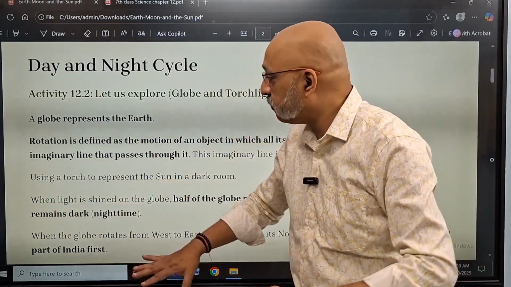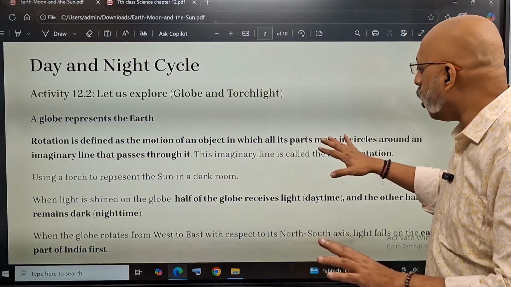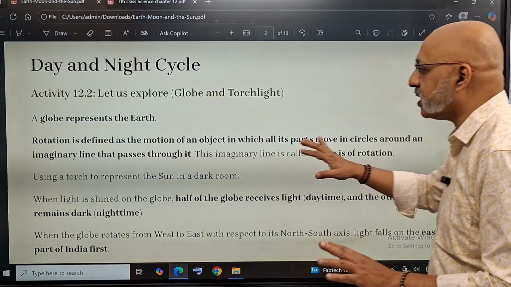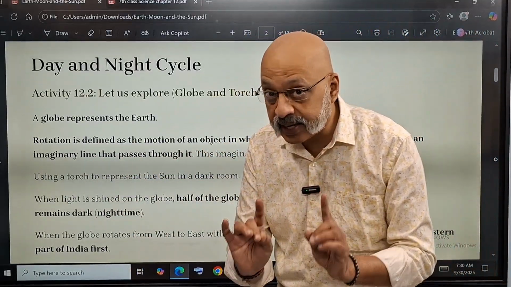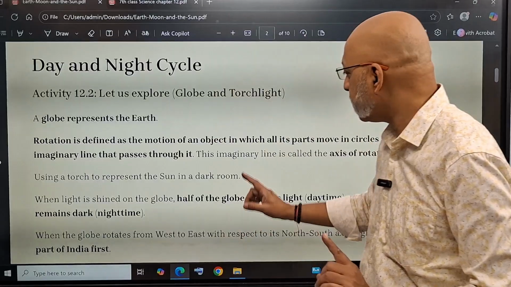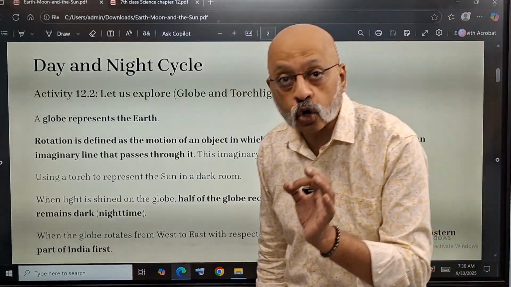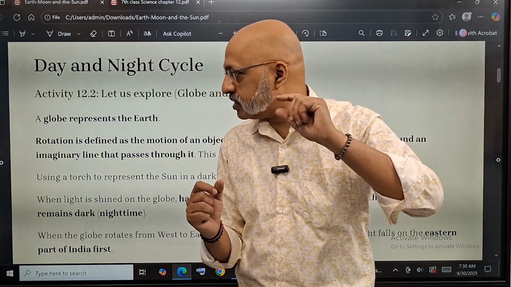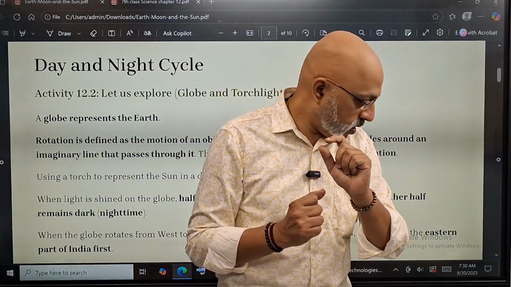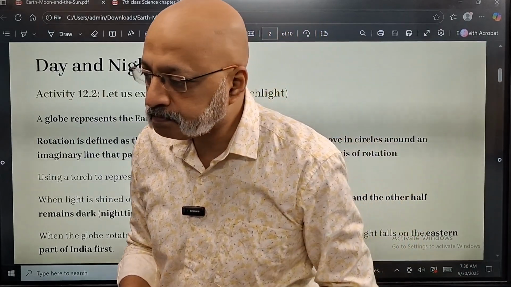Rotation, please understand this definition. Rotation is defined as the motion of an object in which all its parts move in circles around an imaginary line that passes through it. This is the technical definition, and I will make you understand it. This imaginary line is known as the axis of rotation. If you have a ball, but my ball was taken by somebody, so I don't have it with me right now, and I don't have any other round object.